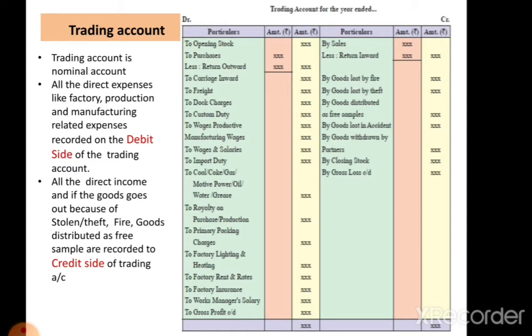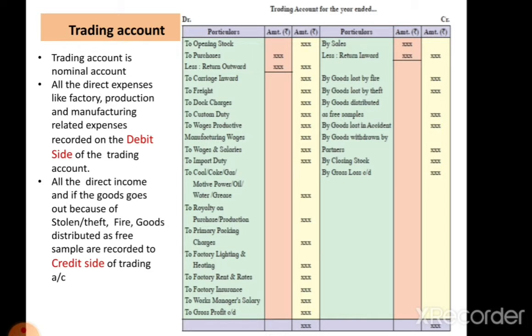Gross profit is a credit balance of the trading account, which shows that the credit side is more than the debit side. That credit balance is the gross profit, and it is transferred to the profit and loss account credit side. Next, here your first debit side items are covered.